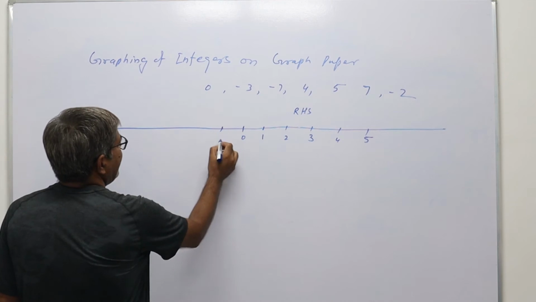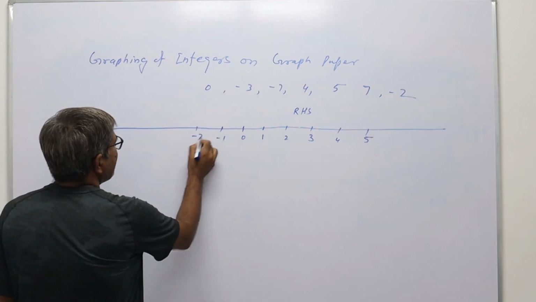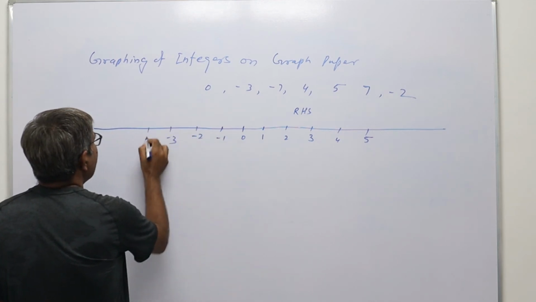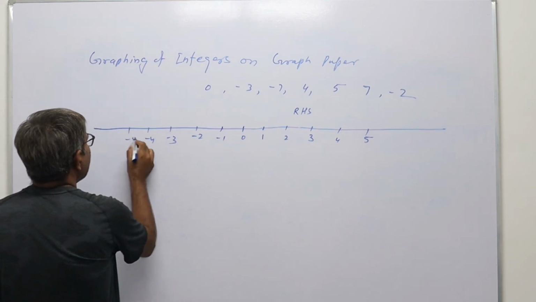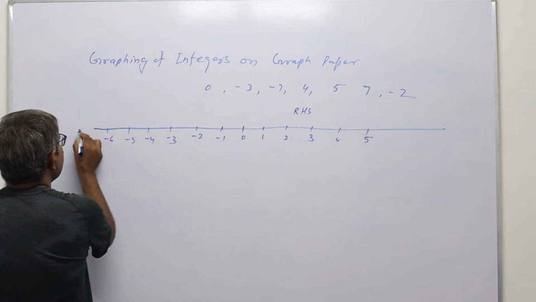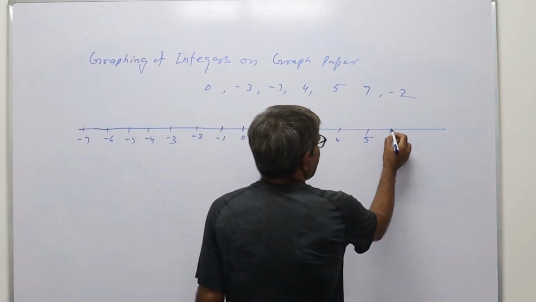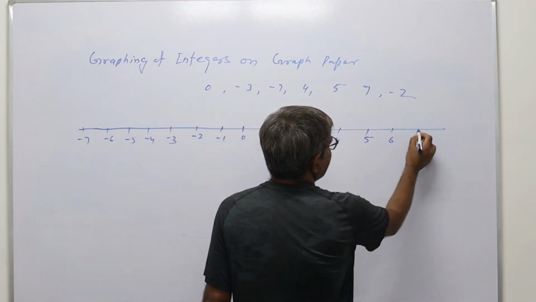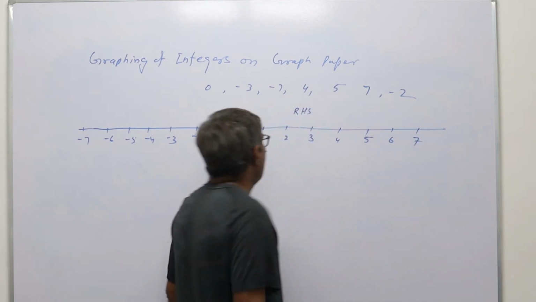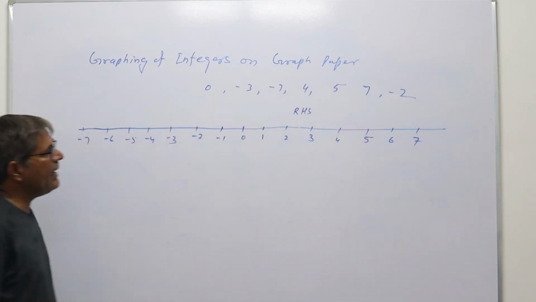Similarly on the left side, minus 1, minus 2, minus 3, minus 4, minus 5, minus 6, minus 7, and on the right hand side this is plus 6, then plus 7. Now see what the given integers are.